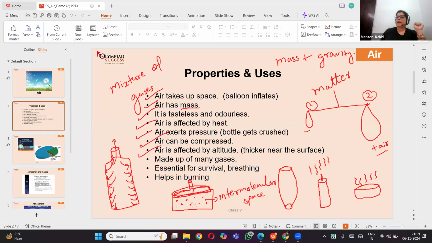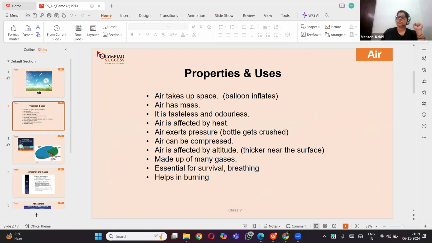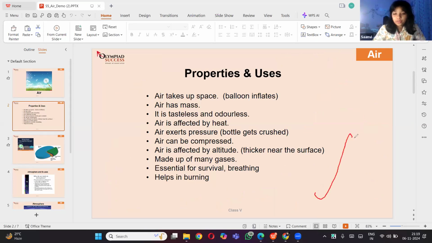Air is affected by altitude. Is it? Yes. How? I don't know about this one. I'm not sure about this one. Air is affected by altitude.